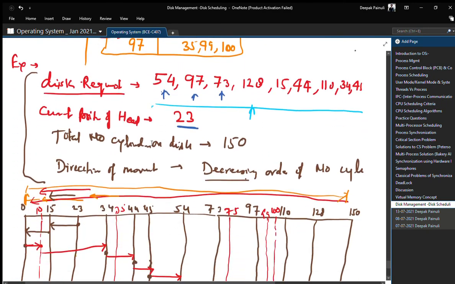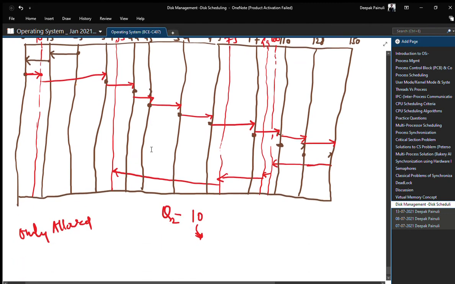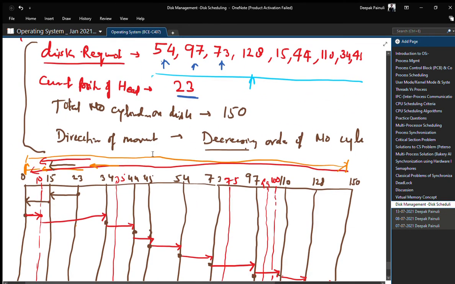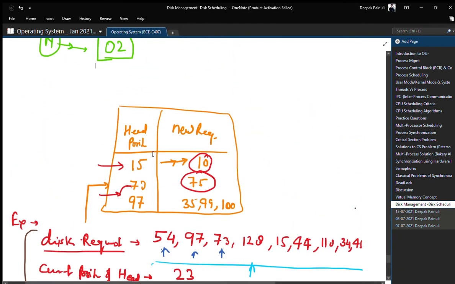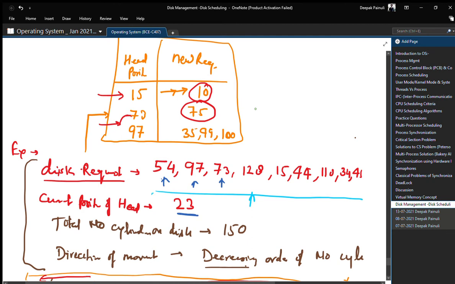So now understand it. See, this is the updated version of FSCAN. That means it will follow both the pass rule plus our step rule. The step size we have given is 2.